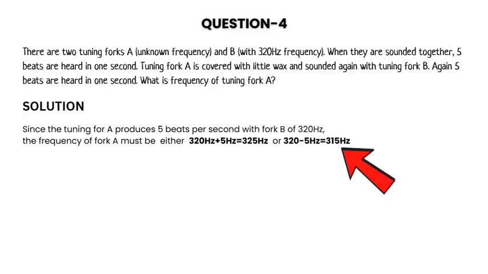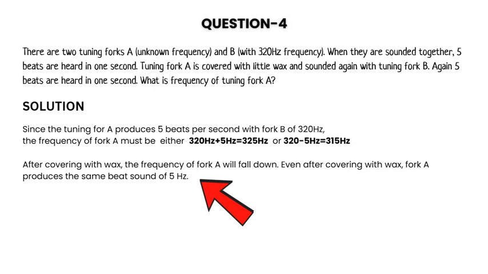Since tuning fork A produces 5 beats per second with fork B of 320 Hz, the frequency of fork A must be either 320 Hz plus 5 Hz, equal to 325 Hz, or 320 minus 5 Hz, equal to 315 Hz. After covering with wax, the frequency of fork A will fall. Even after covering with wax, fork A produces the same beat frequency of 5 Hz.